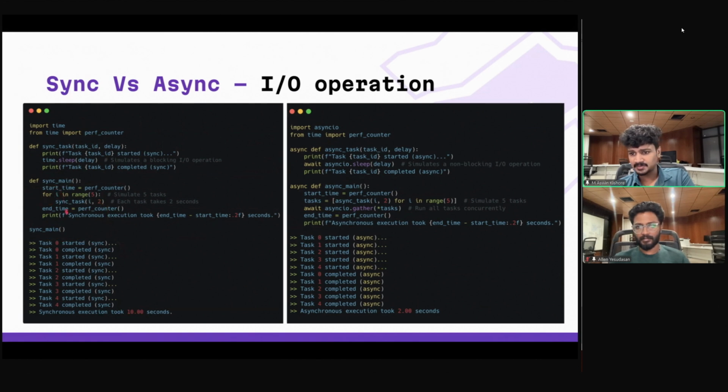And I'm going to do a benchmark test using the perf counter. Okay. So now you could see that task 0 started, task 0 completed, task 1 started, task 1 completed. It's one after the other. Only after task 0 is completed, task 1 is actually started. But let's look at the right-hand side. All the tasks were started at the same time, and all the tasks were also completed. But if you notice the time taken, since it's synchronous, it's 5 multiplied by 2, so it's going to take 10 seconds. But on the right-hand side, it only took us 2 seconds to do this. So we could see how much time we could save using asynchronous code, right?